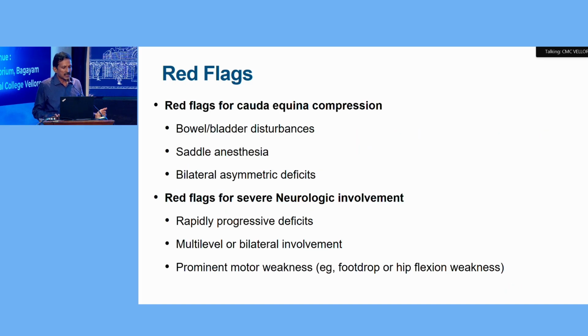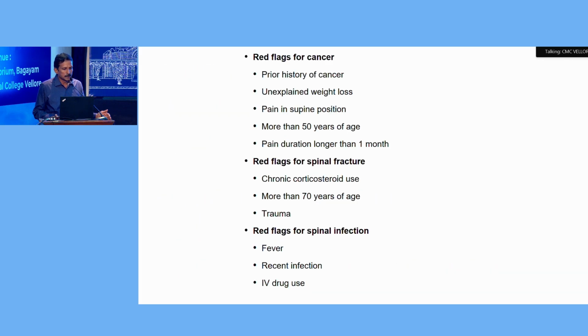So the red flags for cauda equina will be bowel bladder disturbance, saddle anesthesia, bilateral asymmetric deficits. Red flags for severe neurological involvement will be rapidly progressive deficits, multi-level or bilateral involvement, and prominent weakness at the onset, like foot drop or hip flexion weakness.